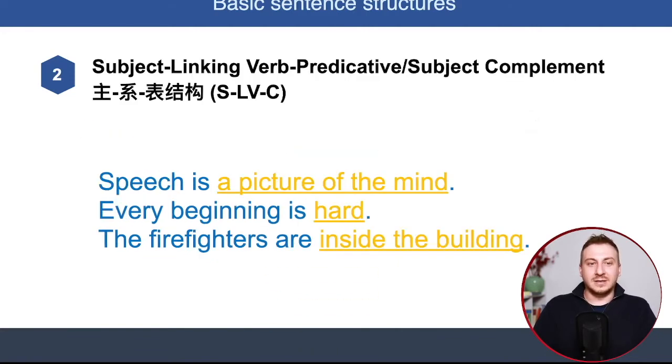The second structure we have is subject, linking verb, and subject complement. Right, so subject complement is also called predicative. Speech, subject, is, linking verb. A picture of the mind, predicative. Every beginning, subject, is, linking verb. Hard, adjective. So we know everything that comes after a linking verb must be a subject complement. The firefighters, subject, are, linking verb. Inside the building, right? Also predicative.